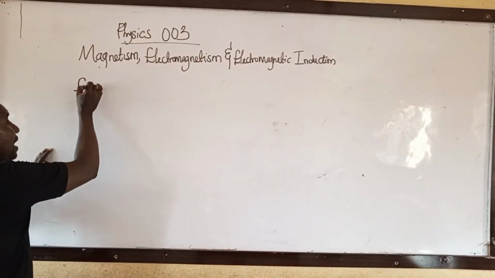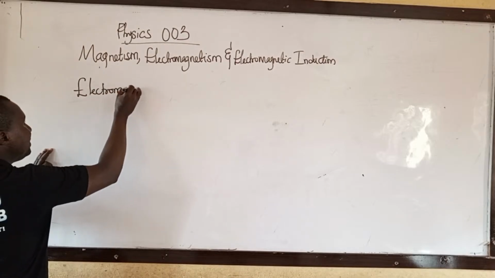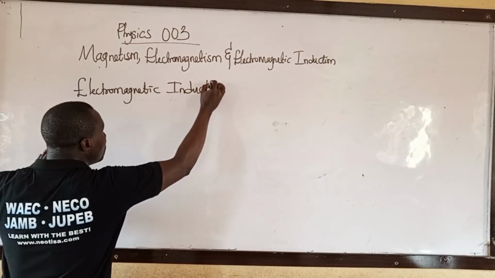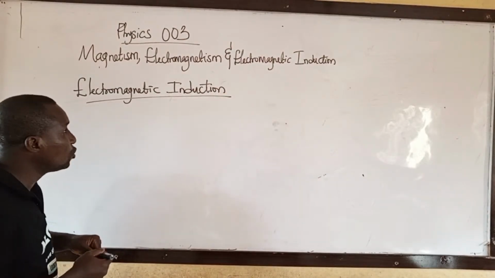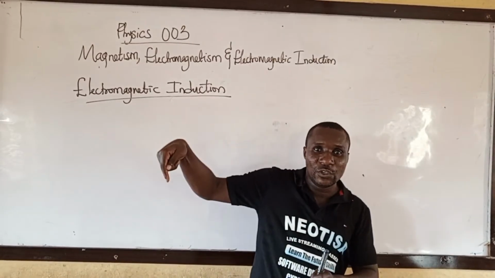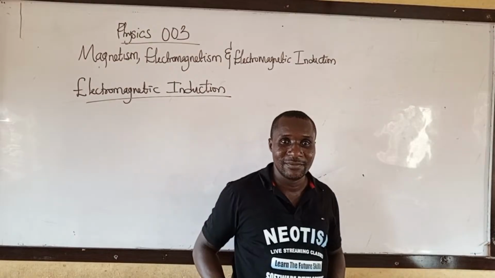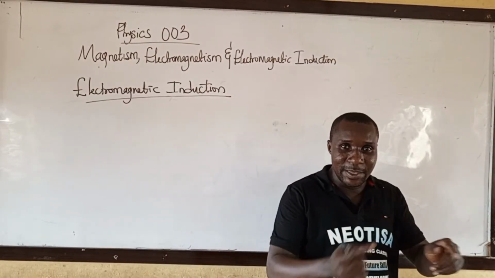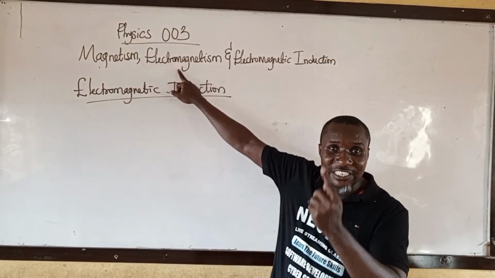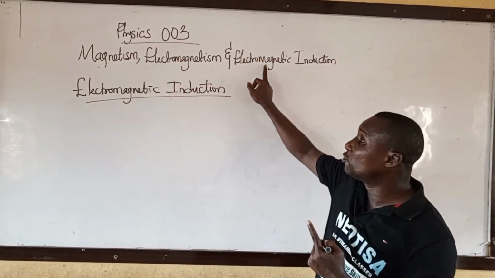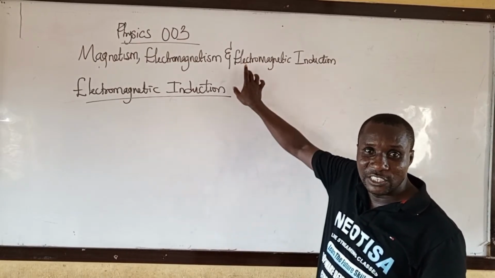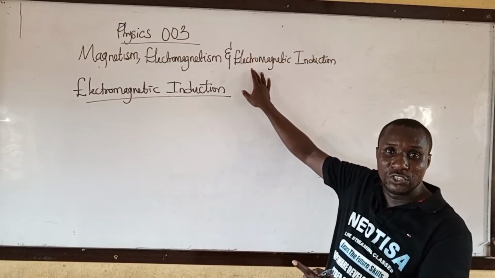What is electromagnetic induction? Very simple. This one just deals with using a magnetic field to produce electricity, where a magnetic field, a magnet, is used to produce electricity. It is the reverse of electromagnetism. In electromagnetism, electricity is used to produce a magnetic field. In electromagnetic induction, a magnetic field is used to produce electricity. Write it down.